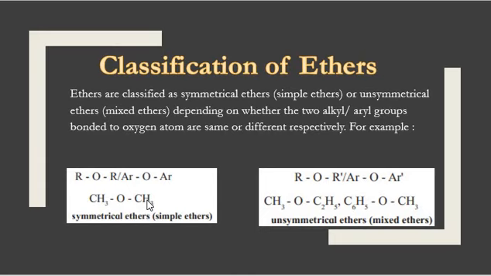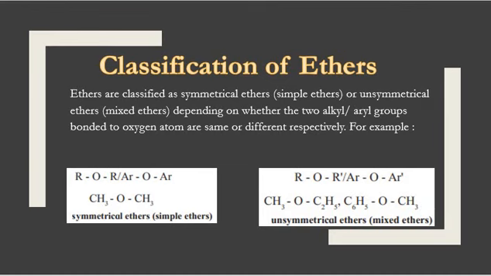So if both the alkyl groups are the same in a particular ether, that ether would be considered a symmetrical ether or simple ether. If the alkyl groups are different in a compound, or there may be two different aryl groups attached to the oxygen atom, such ethers would be considered mixed ethers.